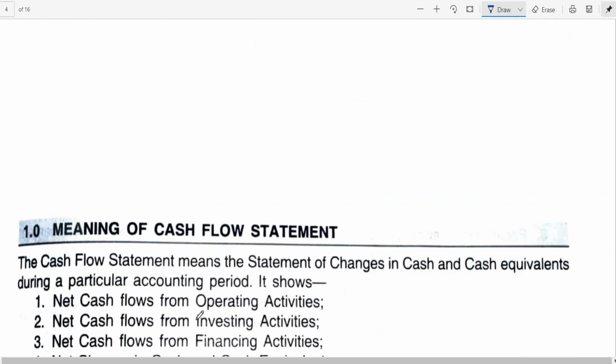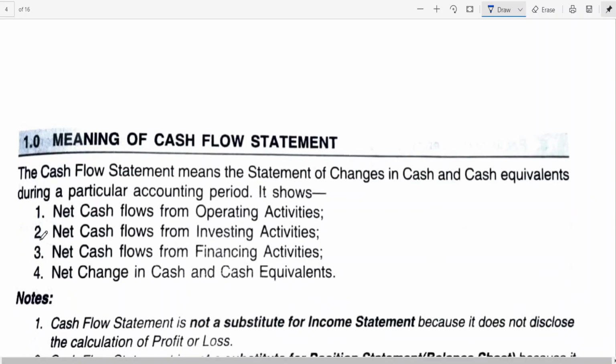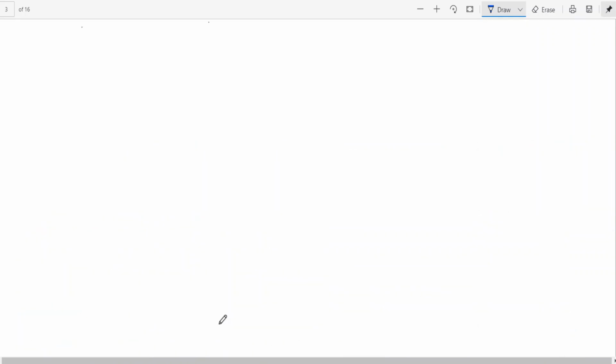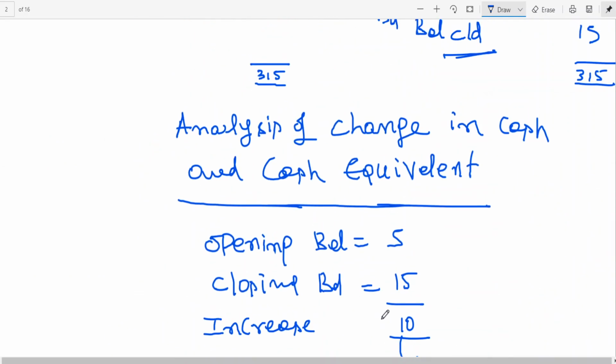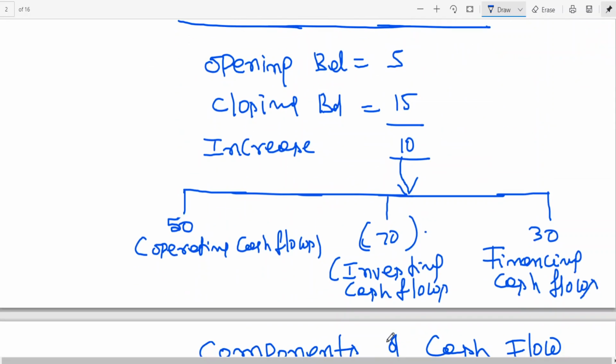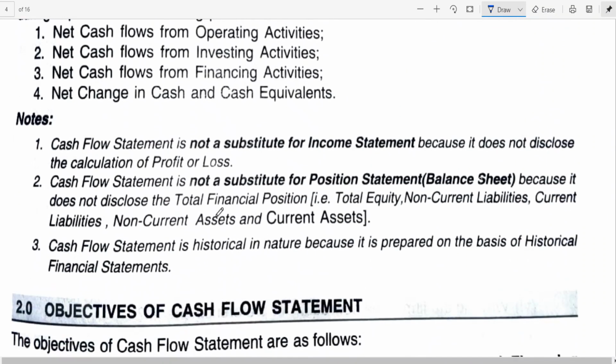So it shows net cash flows from operating activities, net cash flows from investing activities, net cash flows from financing activities, and net change in cash and cash equivalents. This also has been given here. What is the change in cash and cash equivalents? An increase, compared with these three activities' changes. Is this clear? This example I have given you already.